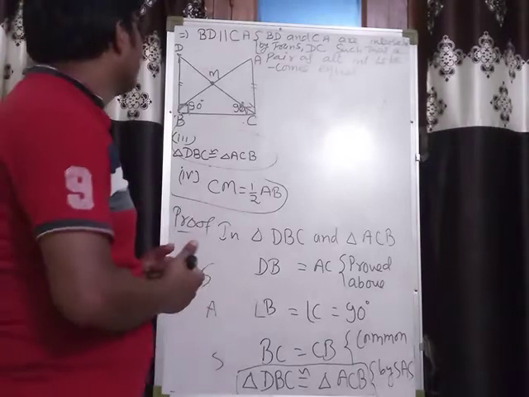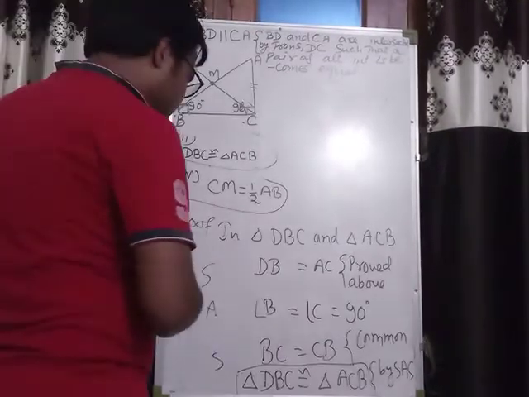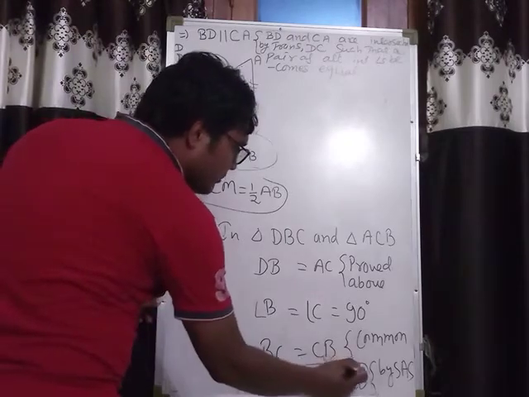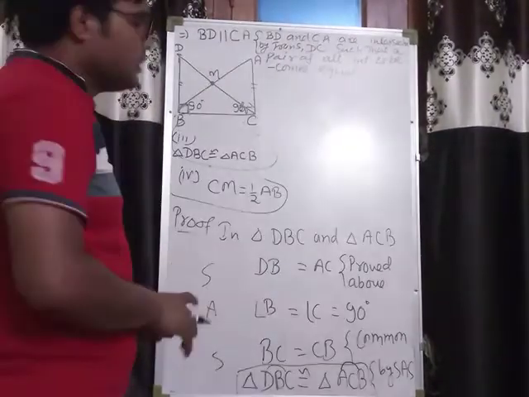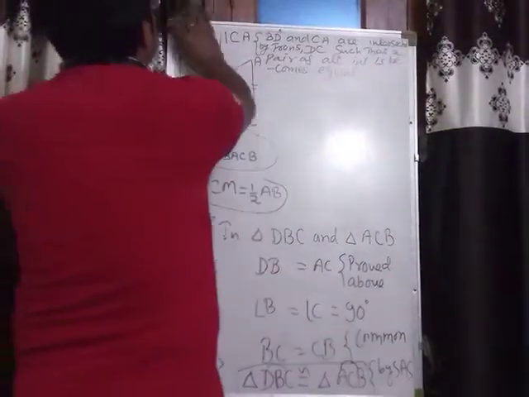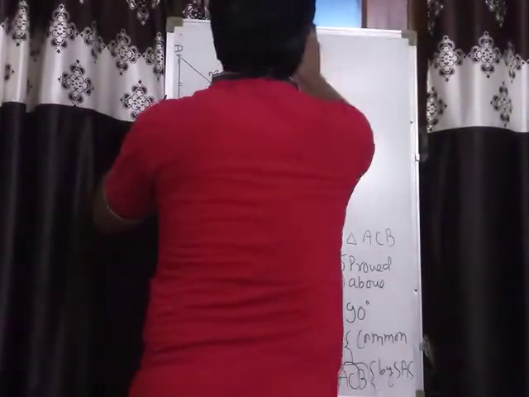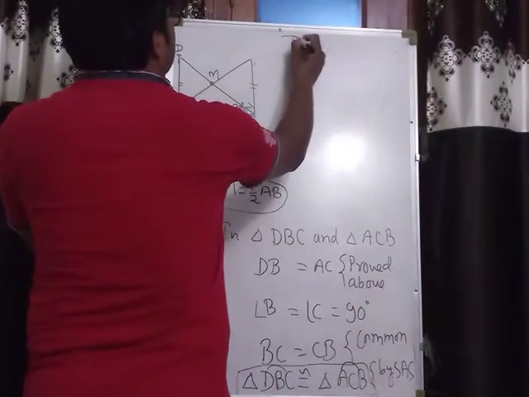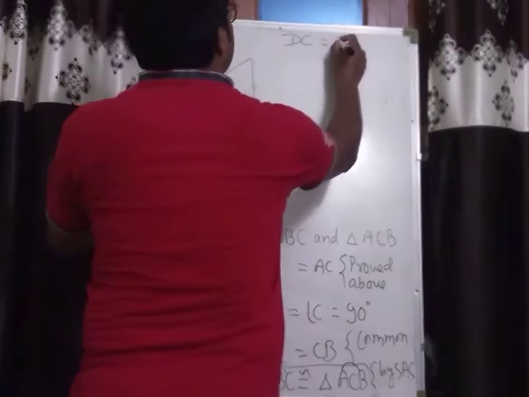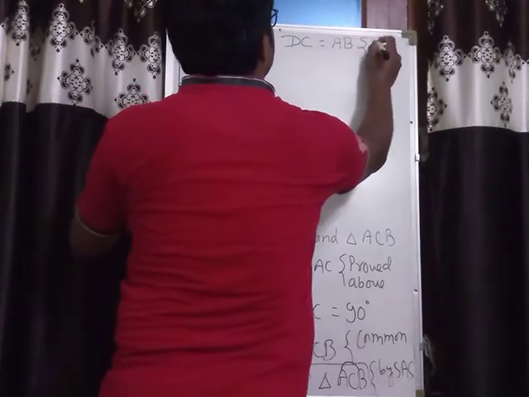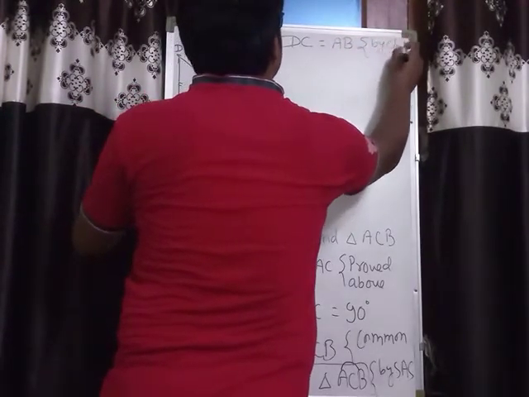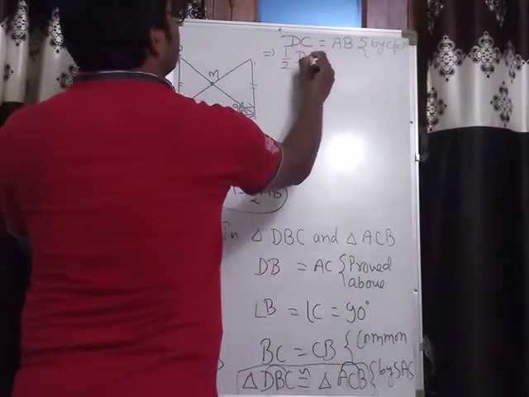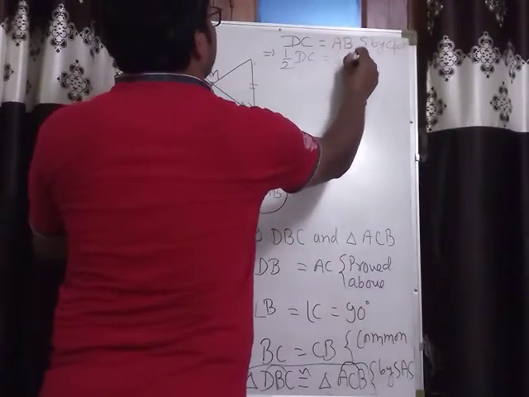So we can write that DC will be equal to AB, by CPCT. Then what will be the half of DC? Half of DC will be equal to half of AB.